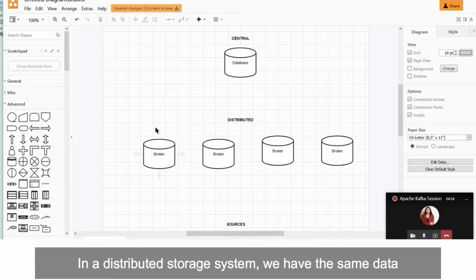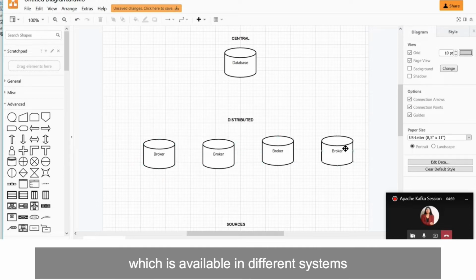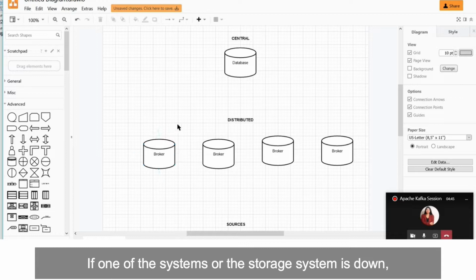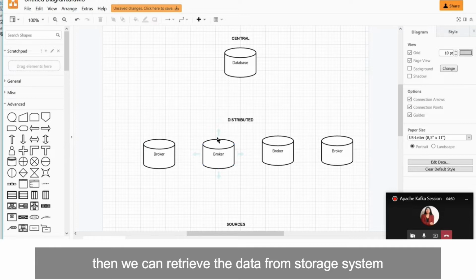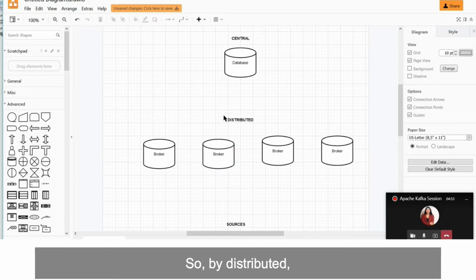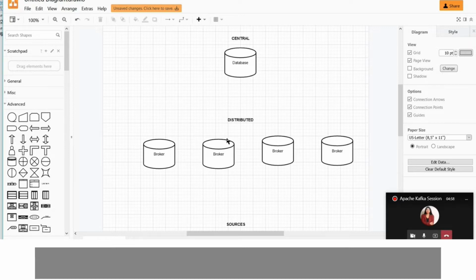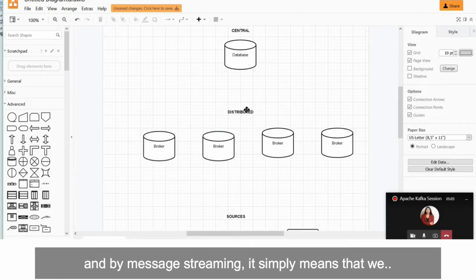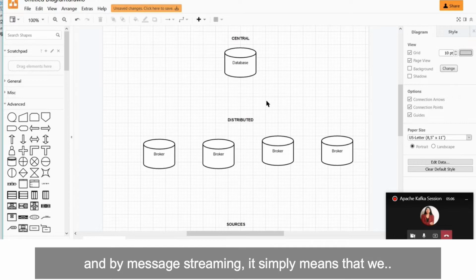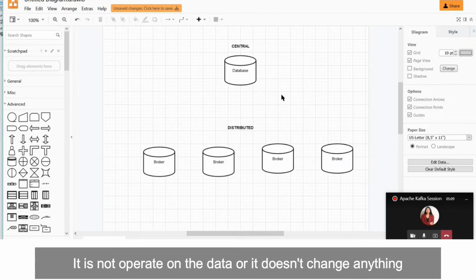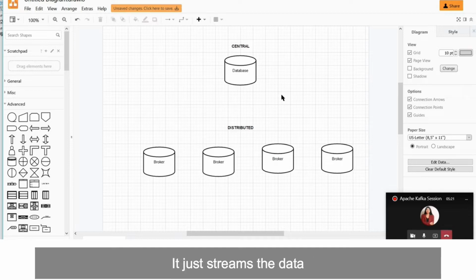So in a distributed storage system, we have the same data which is available in different systems. If one of the storage systems is down, then we can retrieve the data from another storage system. So by distributed, we mean that we can retrieve the data at any time from different storage systems. And by message streaming, it simply means that it does not operate on the data, or change anything. It just streams the data.